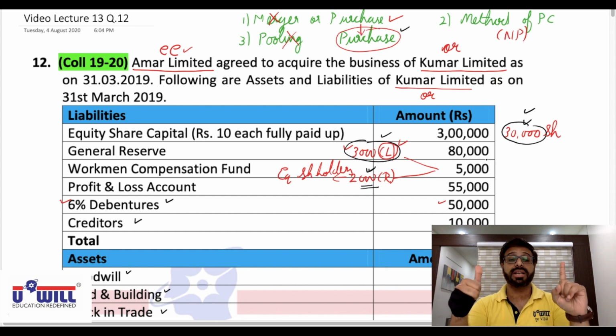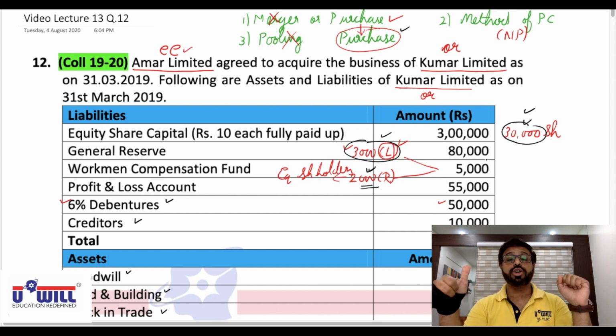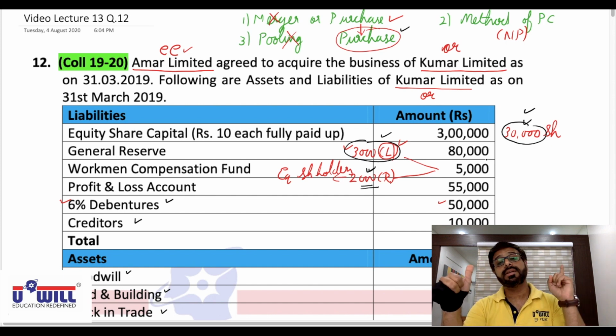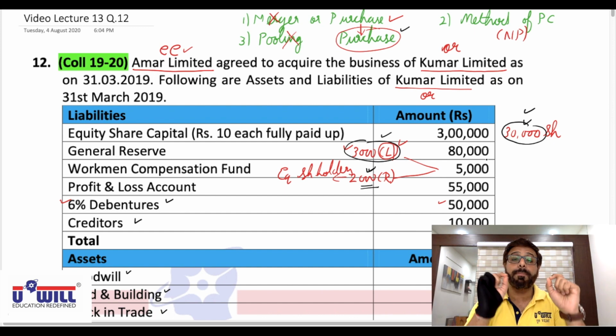6 ledger accounts. I repeat: realization account, half a page; equity shareholders account, around 8 to 10 lines; Amar Limited account, 4 lines; equity shares of Amar Limited, 4 lines; workers compensation fund, 4 lines; cash and bank account, 5 to 6 lines. Make this journal format and ledger accounts format, then only you play the video.